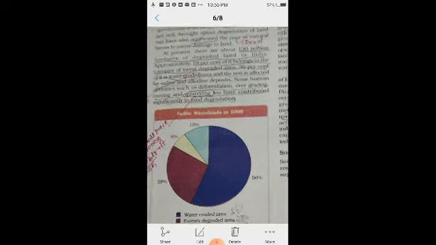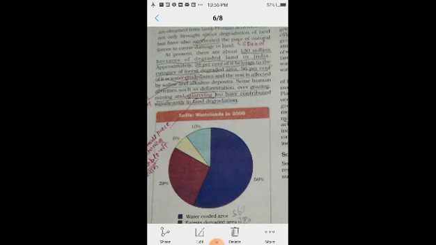At present there are about 130 million hectares of degraded land in India. How much land is degraded? 130 million hectares in India.